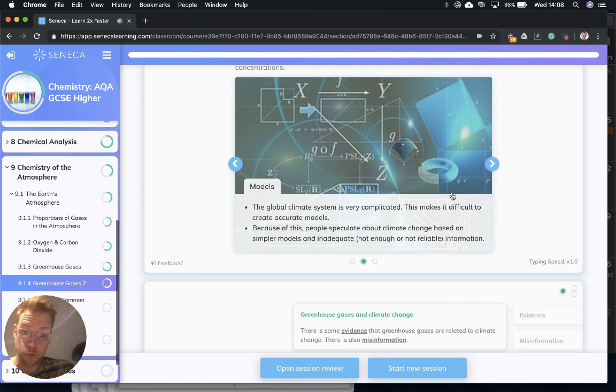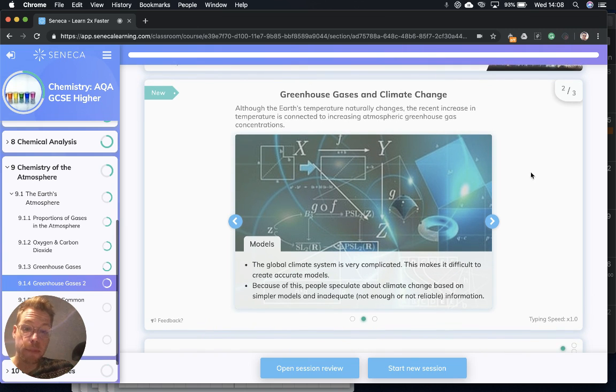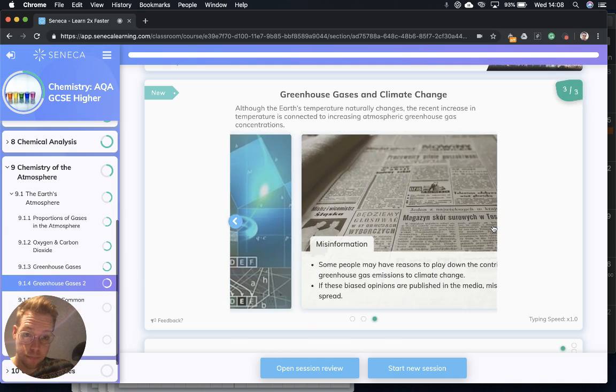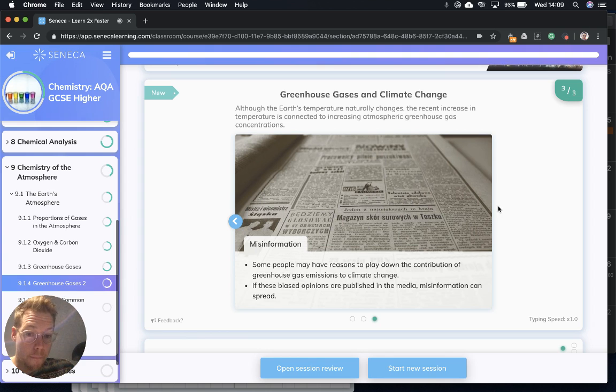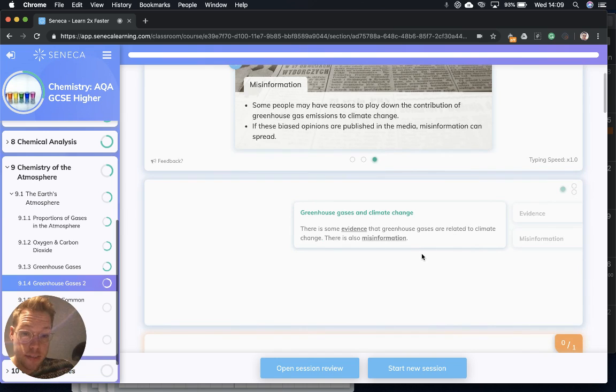They like peer-reviewed evidence. There are a few cute models we're going to talk over, but the global climate system is super complicated, so it's hard to create accurate models. Therefore, people speculate about climate change based on simpler models and inadequate, not enough, or not reliable information. Some people may have reasons to play down the contribution of greenhouse gas emissions to climate change. If these biased opinions are published in the media, misinformation can spread. #fake news.